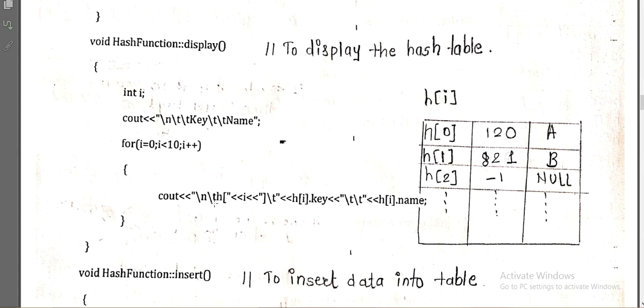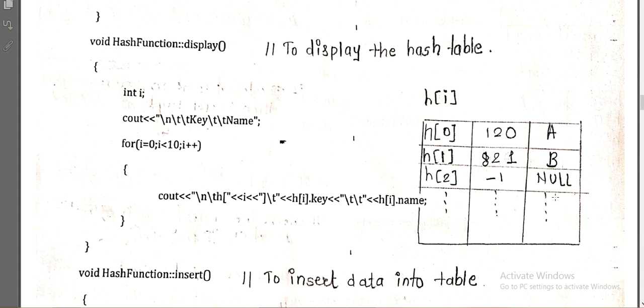Tab, whatever the tab key you are using on the keyboard, the same tab works with the \t. So in this square bracket, h square bracket, you can see here h and the square bracket, in that we are mentioning i. So i will move from 0 to 9, so 0, 1, 2 dot dot dot up to 9. Then h of i of key will represent the key, and h of i of name will represent the name.